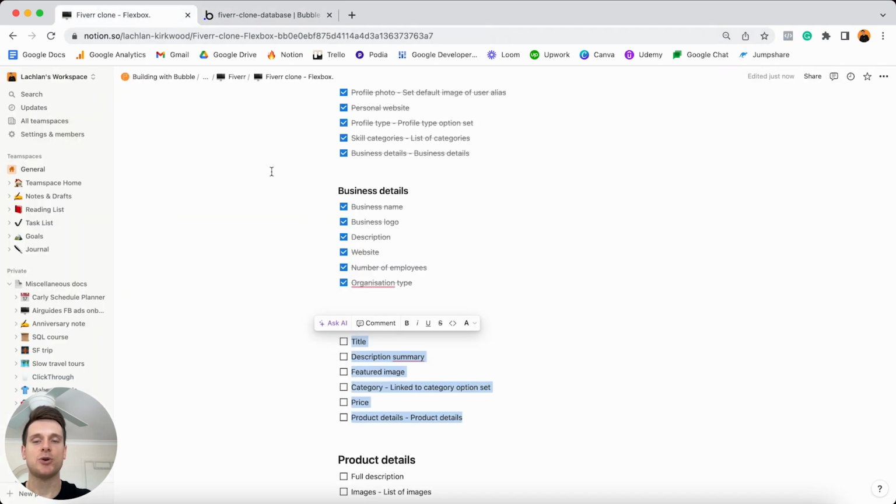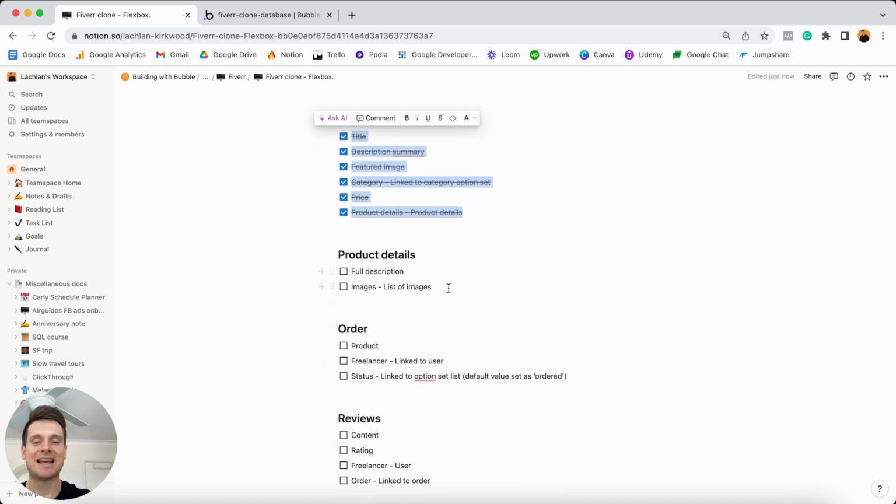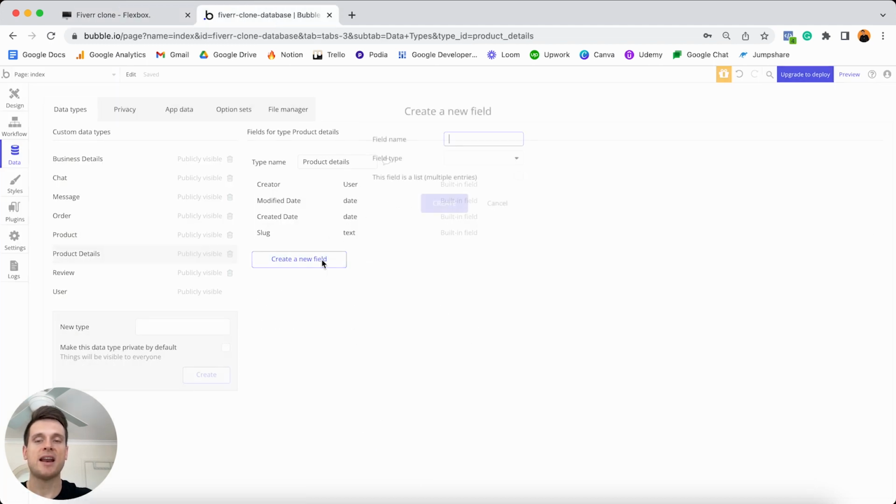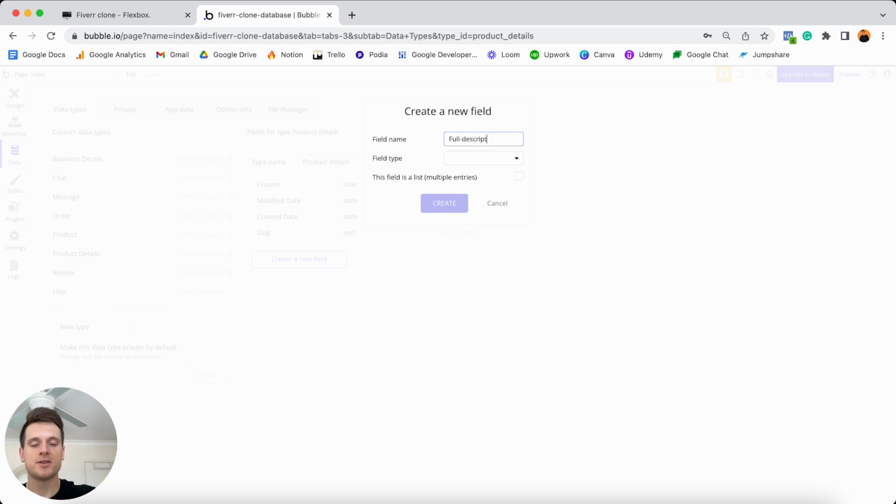If we jump back into our Notion checklist, we can tick all of those fields off, and we're starting to work our way towards the end of the list. The next fields we'll need to add in is within our product details, and this one is super straightforward. So if we just jump into Bubble once again, open up our product details data type, we can create a new field here called full description. So unlike our description summary, this field here is going to display a long string of text. And this is where a freelancer can highlight all of the benefits to using their service, or of course, what's actually included in that service. Now, thankfully, this field type is super straightforward.